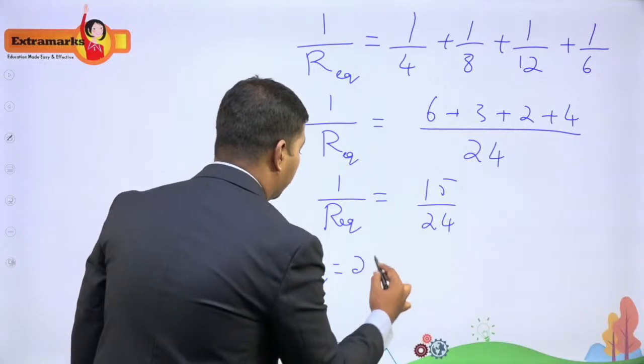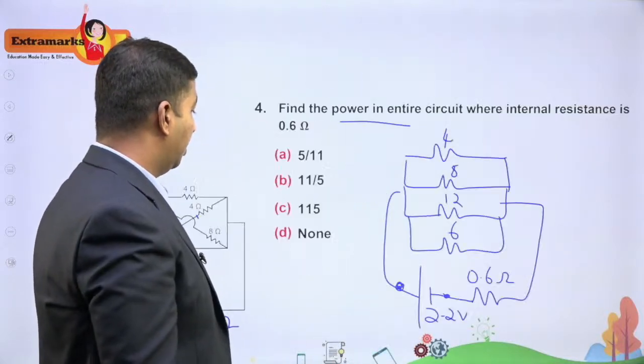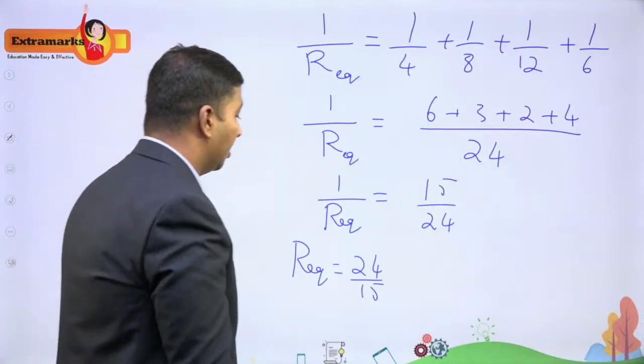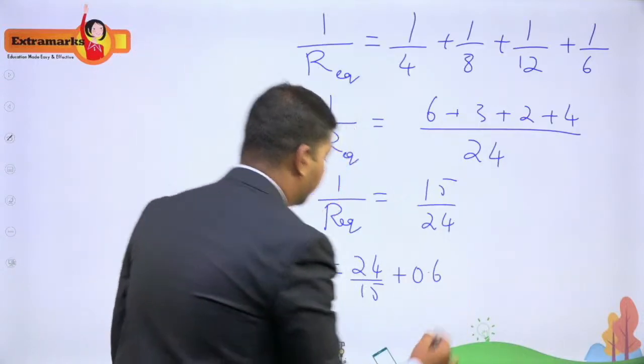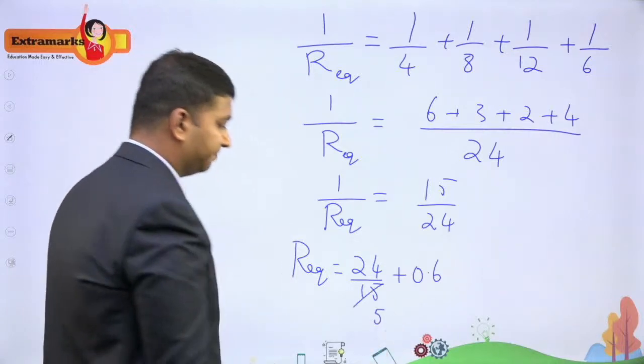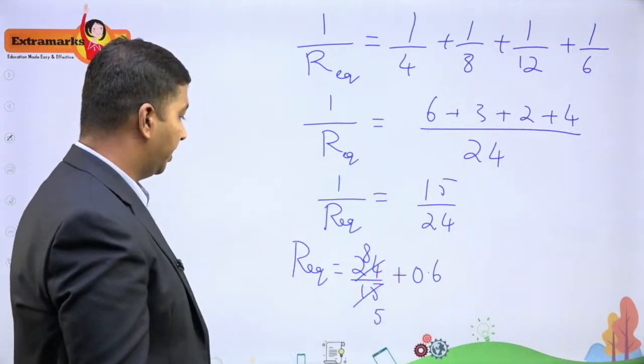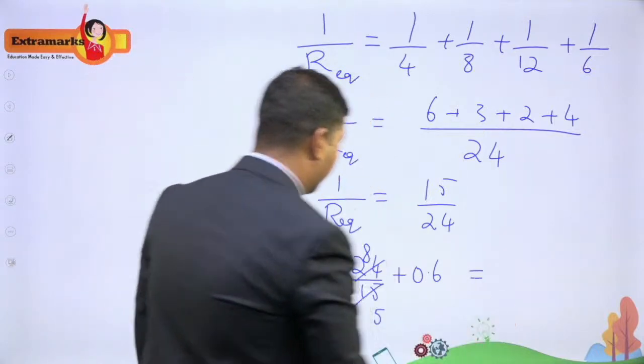it is actually 24 by 15, then you have plus this 0.6. Now I can simplify this, so 3 5 times, then 3 8 times. So finally the equivalent resistance,